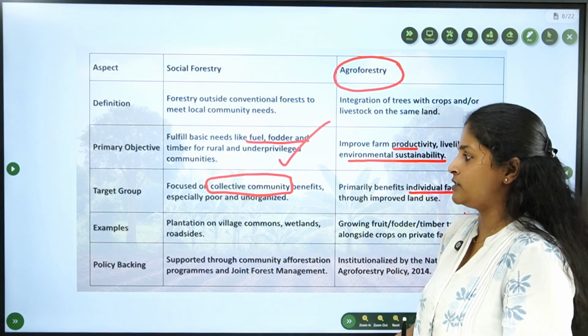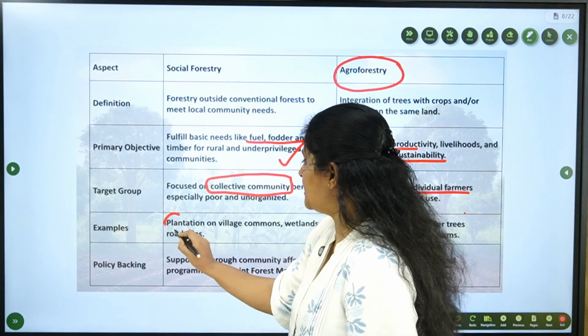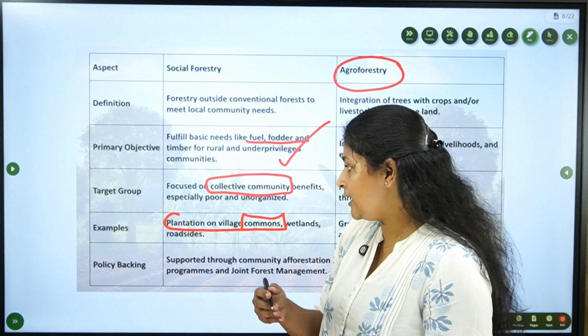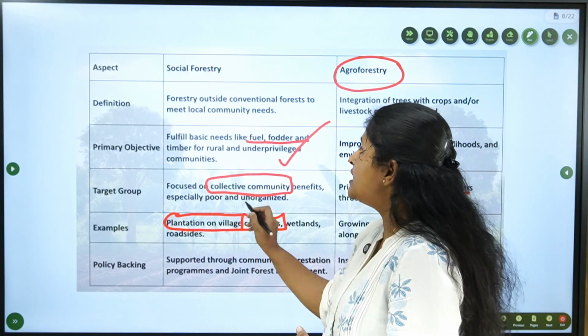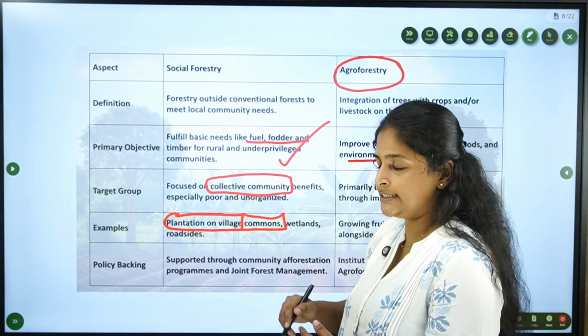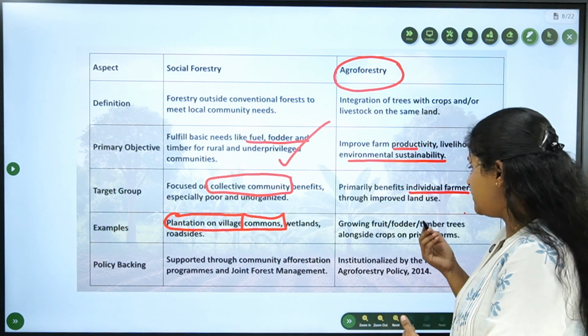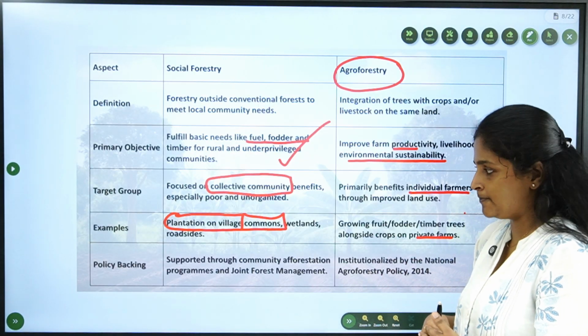In social forestry, plantations will be on common areas like wetlands, roadsides, etc. Whereas in agroforestry, it will be on specific private farms.